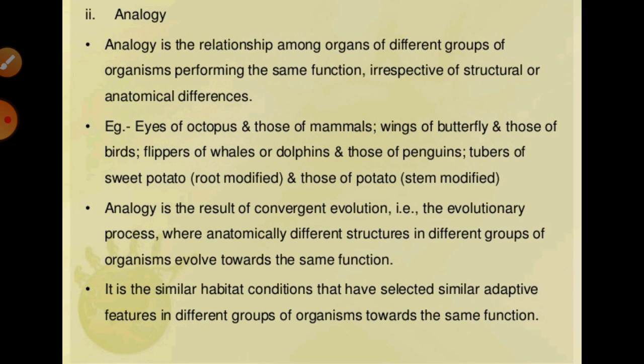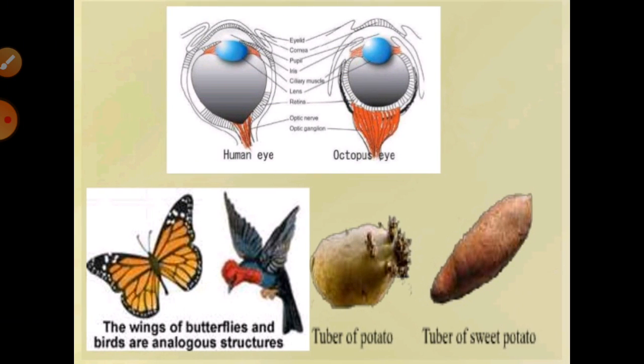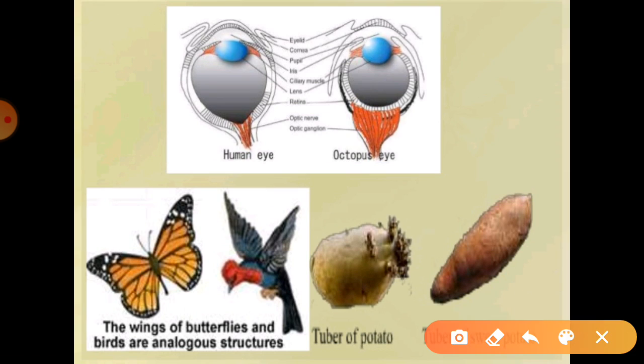We can say the analogy is like the eyes of octopus and mammals. You can see in the diagrams the human eye and the octopus eye.